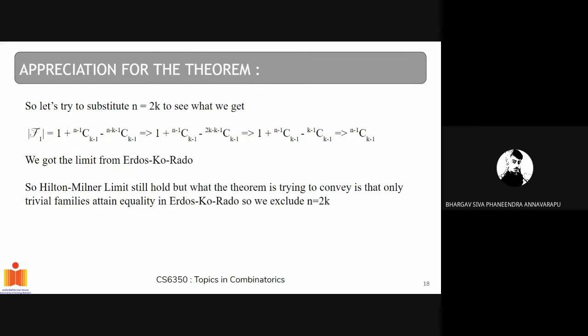So for every n greater than 2k, there is no non-trivial family such that |f| is equal to n minus 1 choose k minus 1. And also for every non-trivial family which satisfies n greater than 2k, the bound is always less than or equal to |f1|. That's what the Hilton-Milner theorem states.